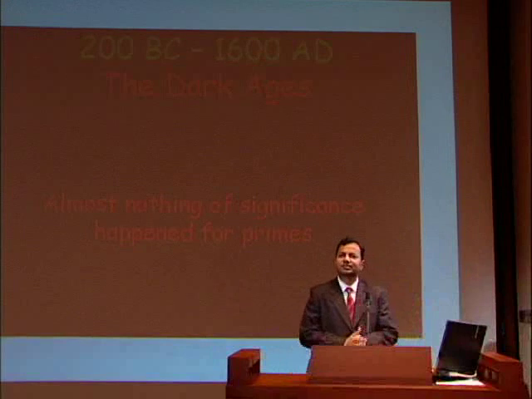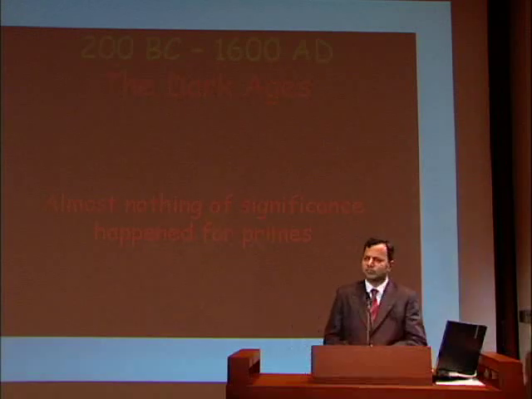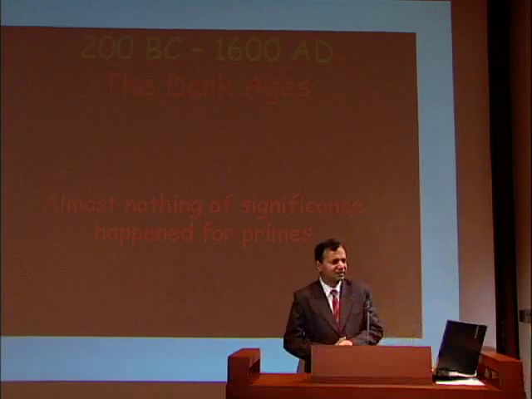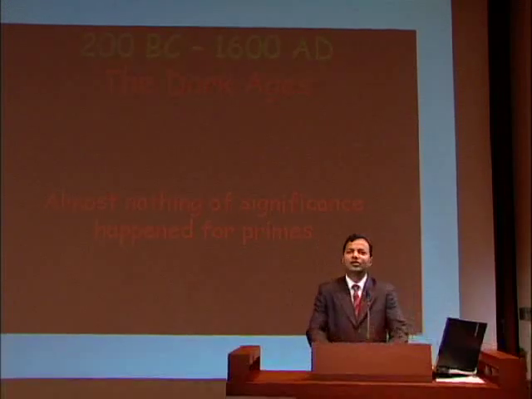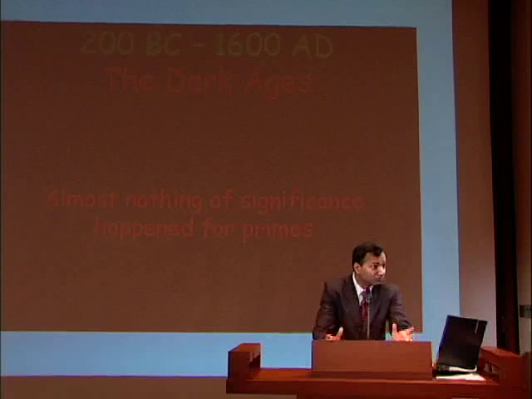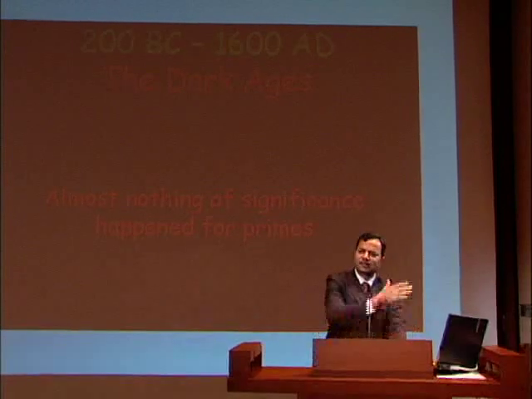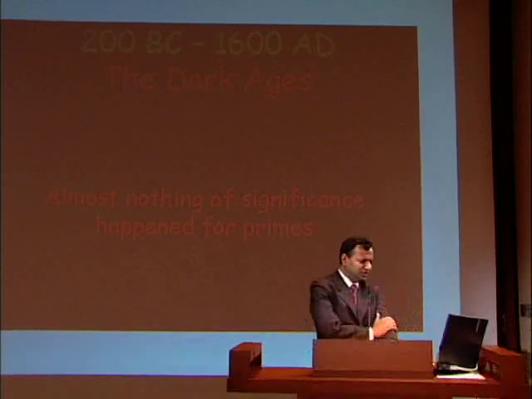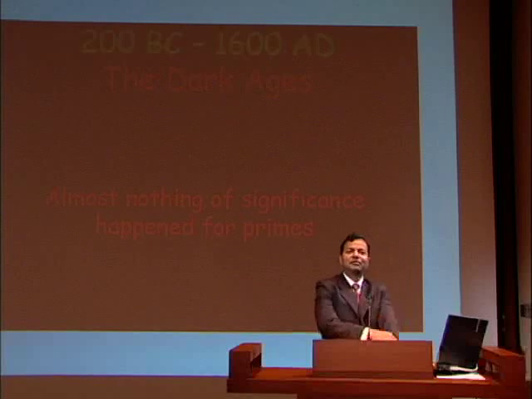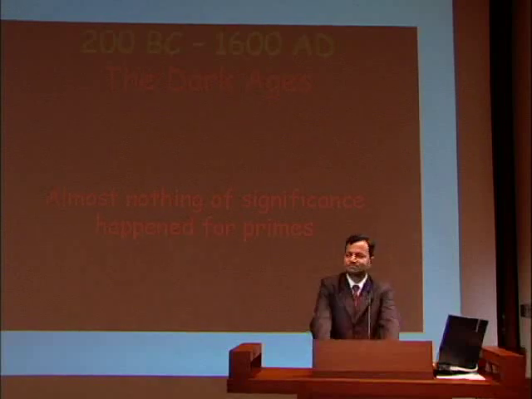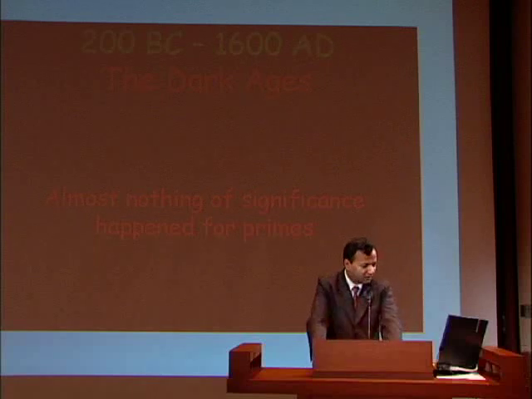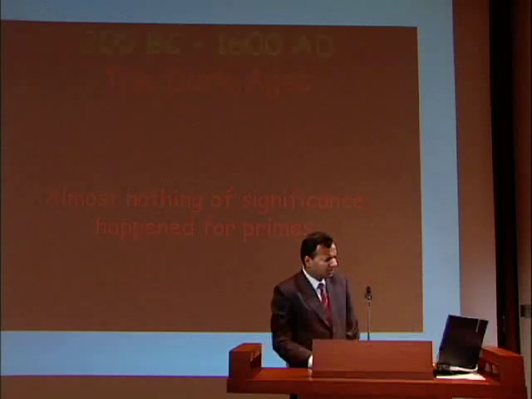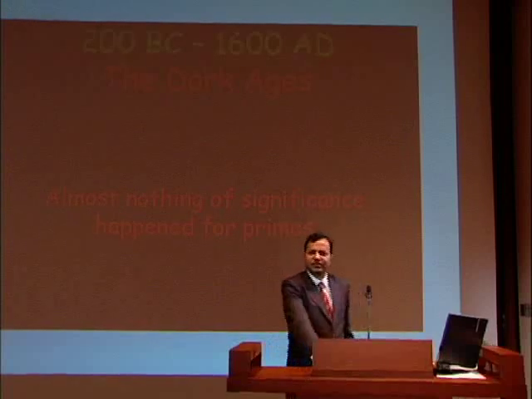Lots of mathematical ideas came about, for example, the concept of zero and many other interesting things. But somehow mathematicians did not feel like studying prime numbers. There were other reasons also, political reasons and other things, that people were more interested in doing things much different from mathematics. So nothing happened really up to 1600.